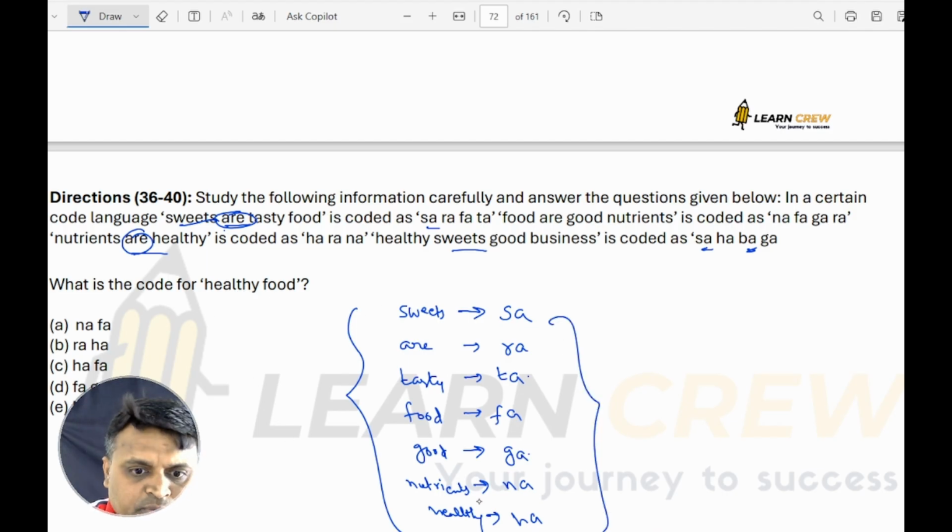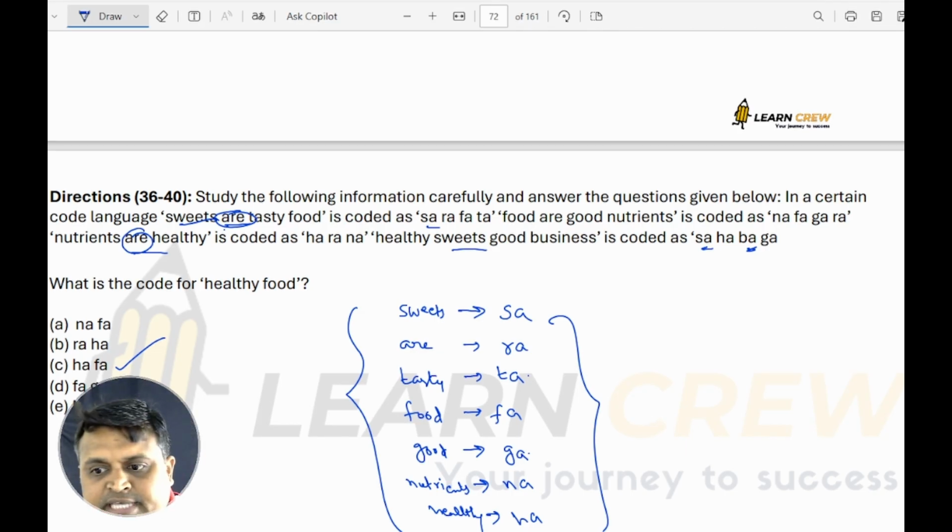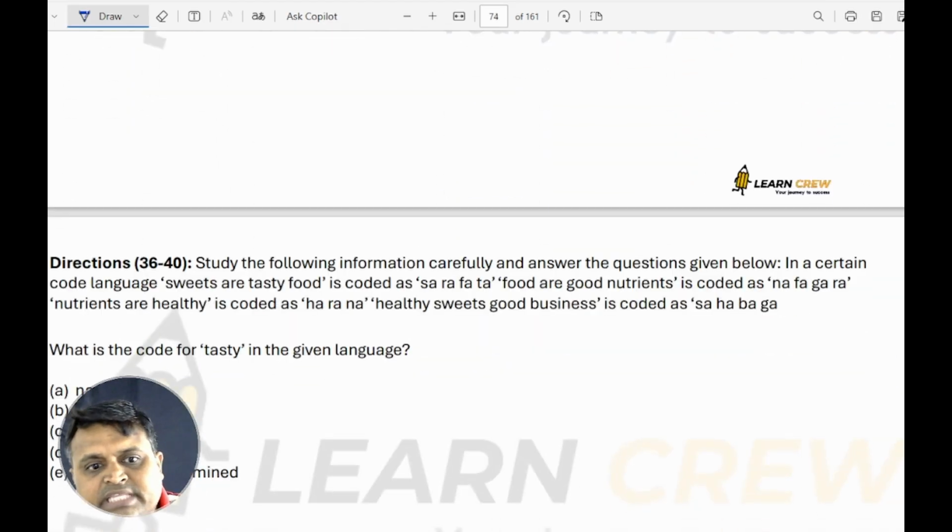Now healthy food. Healthy food means HA, FA: Hafa. Where you have Hafa? C. So option C is correct. Similarly, the remaining codes. The code for tasty is TA. Next.